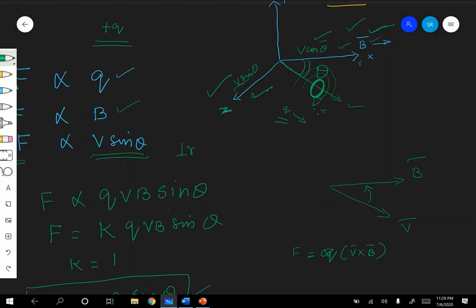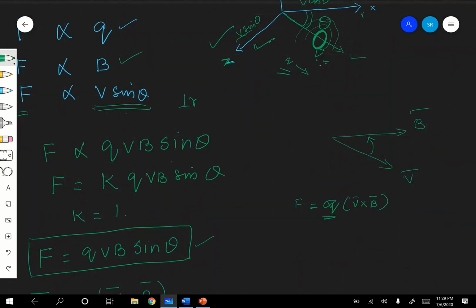Okay, right. Why? Because Q is the positive charge, correct? If Q is the negative charge, then F is equal to, instead of Q, you will be getting minus Q into V cross B. Hope you children are following. Everything you have learnt in your 11th standard, a very simple concept, you are using here, that's it. F is equal to minus Q into V cross B.